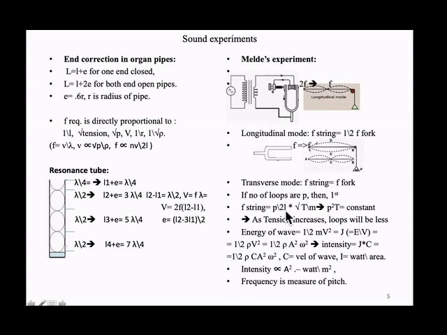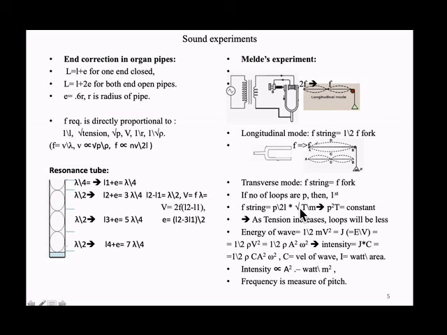So f of string is P by 2L into root of T by M. What is this formula? Each loop is lambda by 2, and L is the length of the string, so lambda is 2L by P. So the number of loops, P by 2L, into root of T by M.